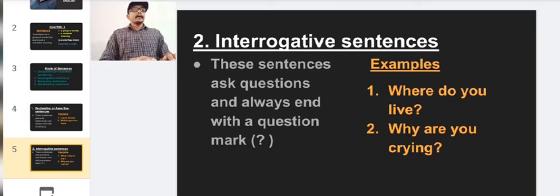So these sentences will have a question mark at the end. Let us check the examples there. Where do you live? Why are you crying? These are all question type sentences, and they always end with a question mark. So the question type of sentences we can categorize as interrogative sentences.